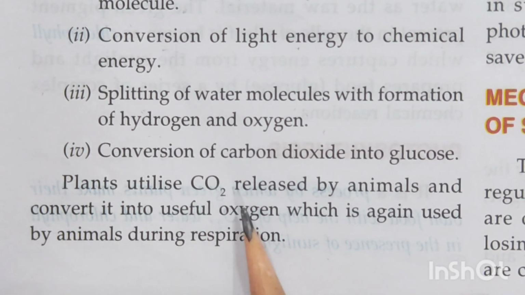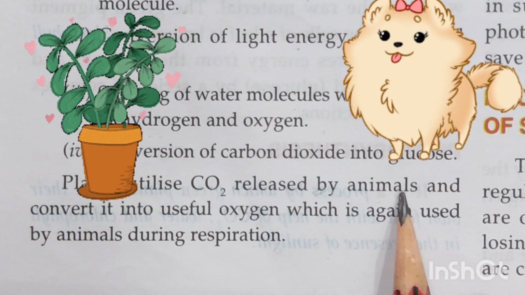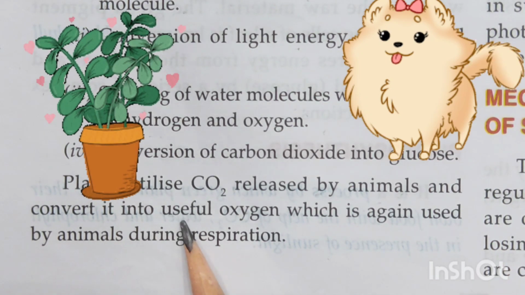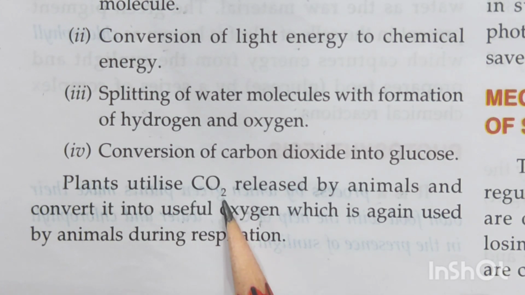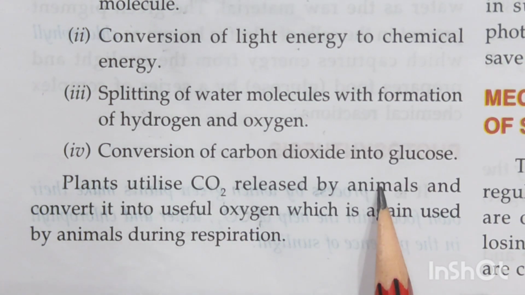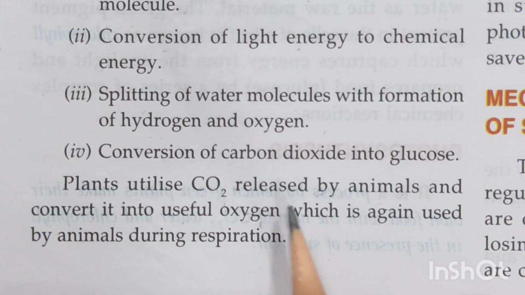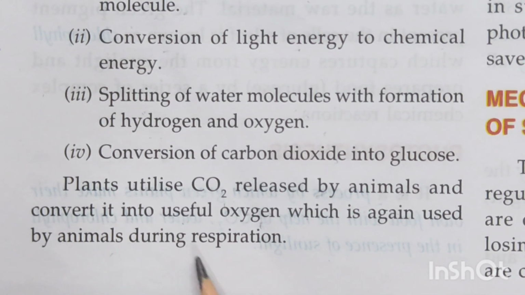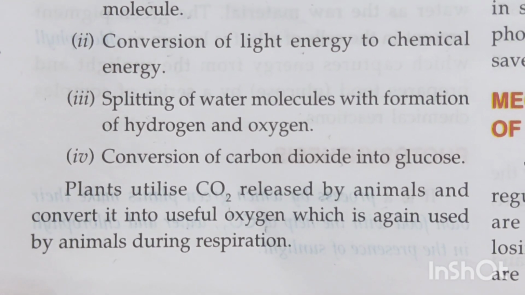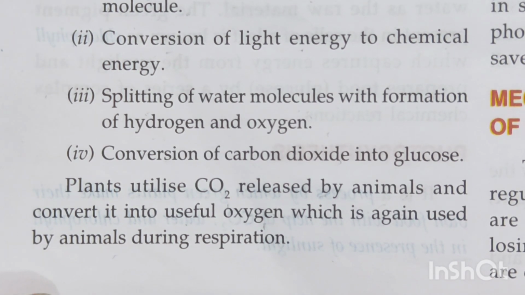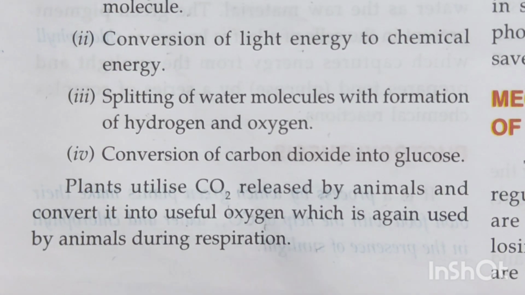Plants utilize carbon dioxide that is released by the animals, even human beings are a kind of animals only, and convert it into useful oxygen. Now the carbon dioxide that is released during respiration by the animals is used by the plants to give us oxygen, which is again used by the animals for respiration. We know that for breathing we need oxygen. Without oxygen we can't stay alive. So that oxygen comes from the plants. And how are the plants able to give us the oxygen, children? By the process of photosynthesis.